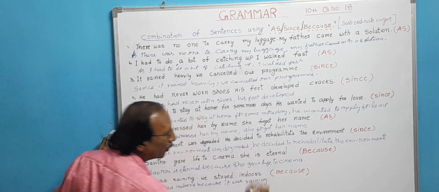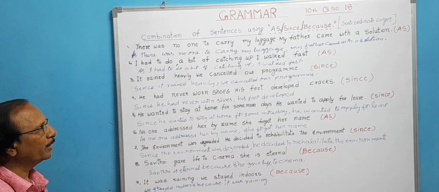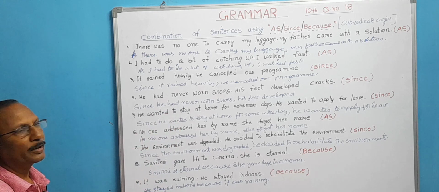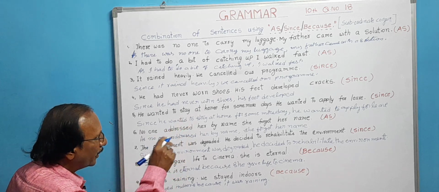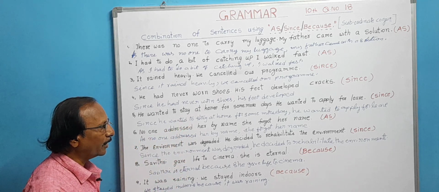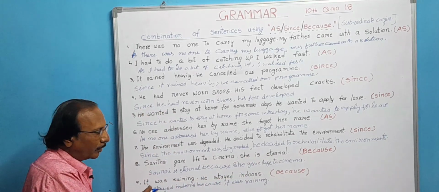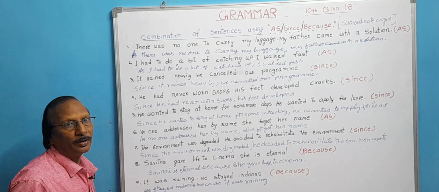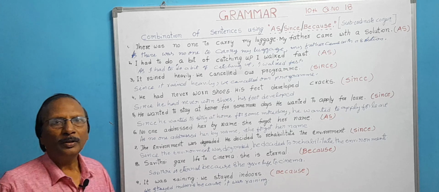Like this, we have combined the sentences using as, since, because. What are these? These are subordinate conjunctions. We have combined the sentences using these subordinate conjunctions. The main difference here is with regard to because, we have to write the result and then the keyword subordinate clause and finally the reason and put a full stop. Don't put a comma anywhere. Now, let us continue with some more sentences.